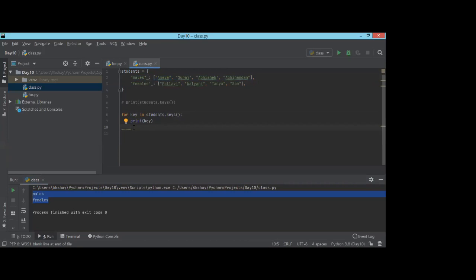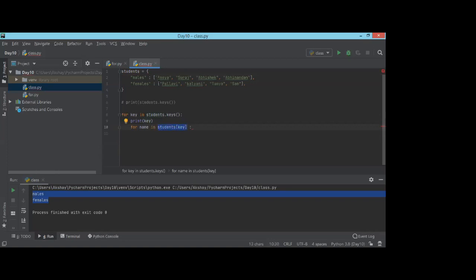Now, as Suraj already mentioned, if you want the value from that particular key, here is the way you can do it. For name in, here we'll use another way, students of that key. Suppose from students I want only the value right now. I don't want the key right now, I want only the value, that's why I'm using another approach. If you know the key previously, and in the students dictionary you mention the key, you will get the value directly over here.